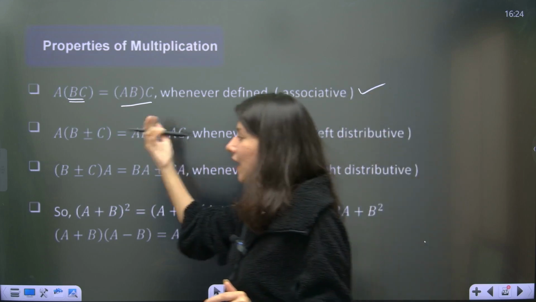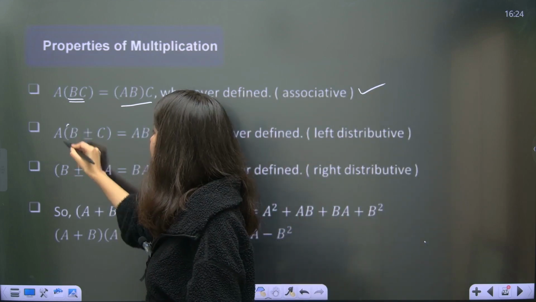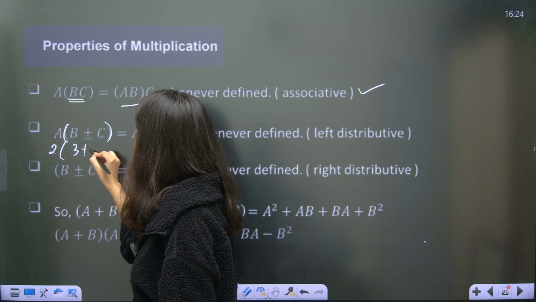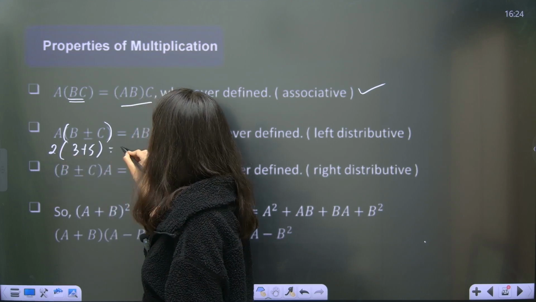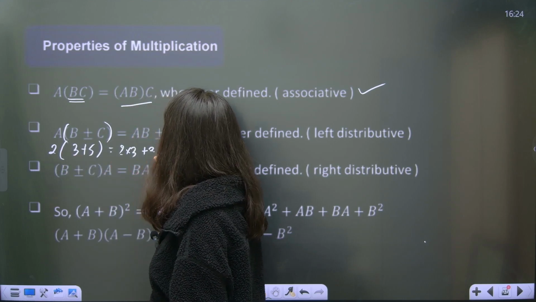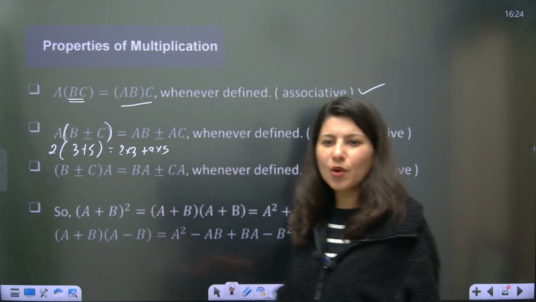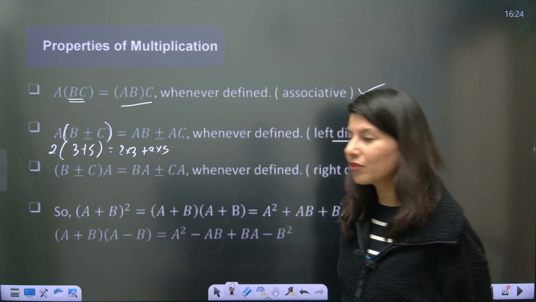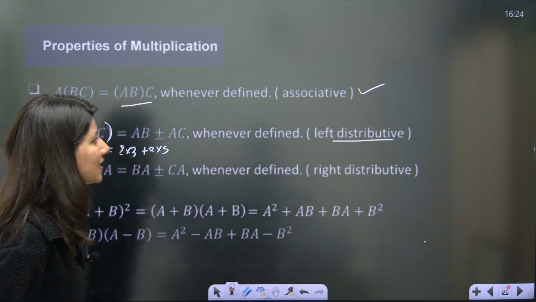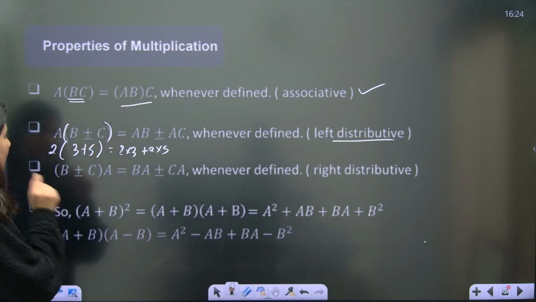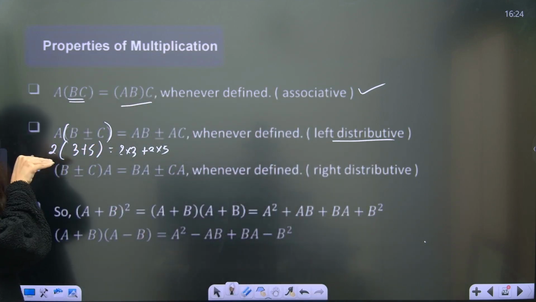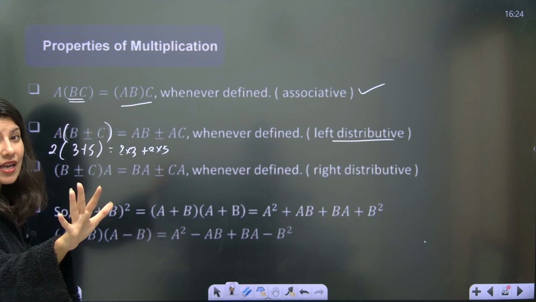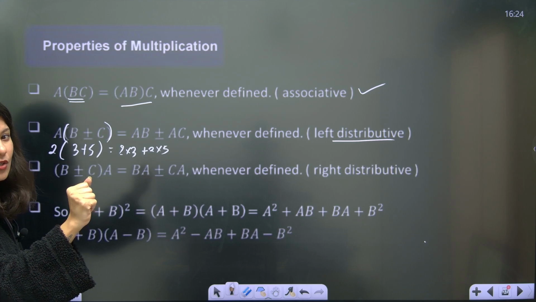That is one thing. Again, distributive property, A times B plus C. So you just multiply. It's the same as 2 times 3 plus 5, so this is 2 into 3 plus 2 into 5. This is also called the distributive property. It is a left distributive property. Now understand, because in matrix multiplication it is important that 2 is coming on the left hand side. You can't just put 2 on the right hand side. It is allowed in normal maths, but it is not allowed in this maths.